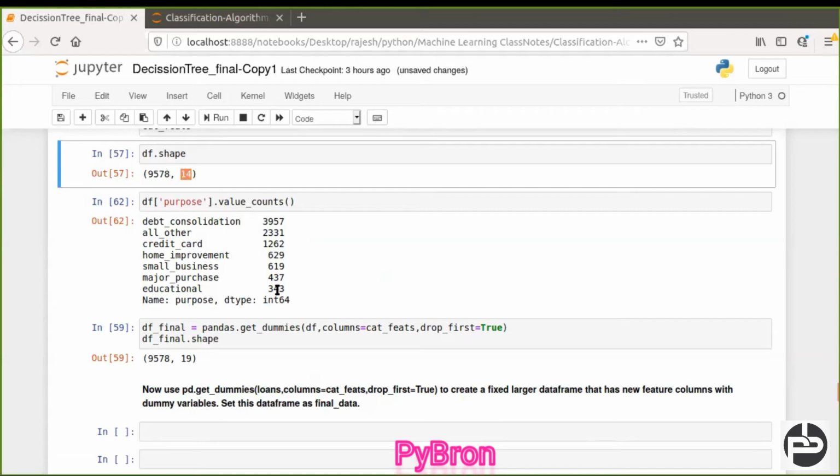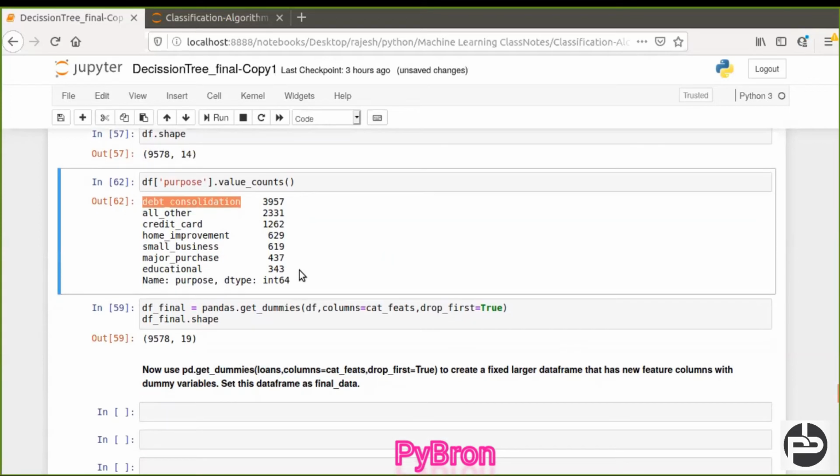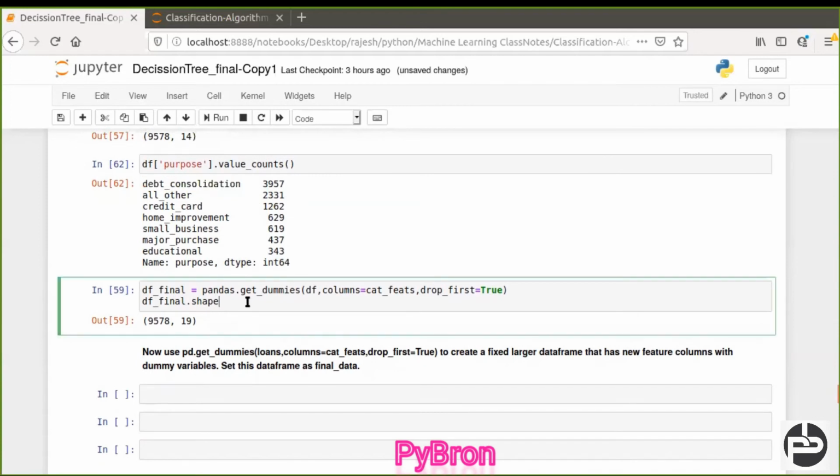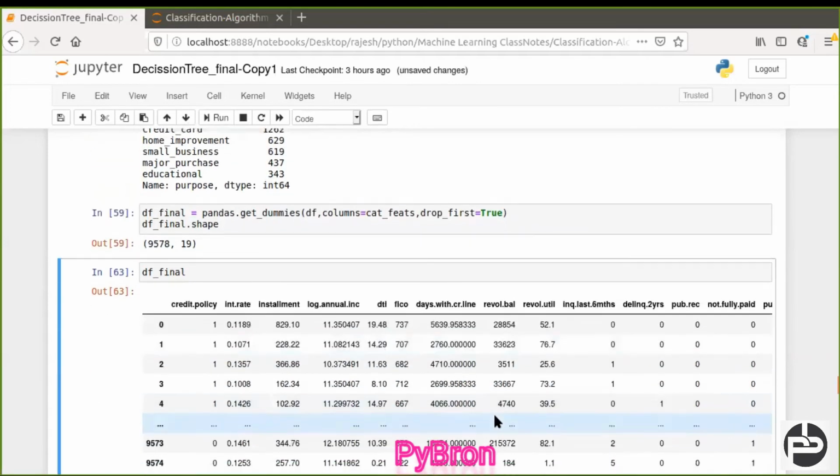It is going to keep the important categories like debt consolidation, all other, and it is going to make a separate column for each. If you want to check how the final dataset looks, df_final, you can see here.